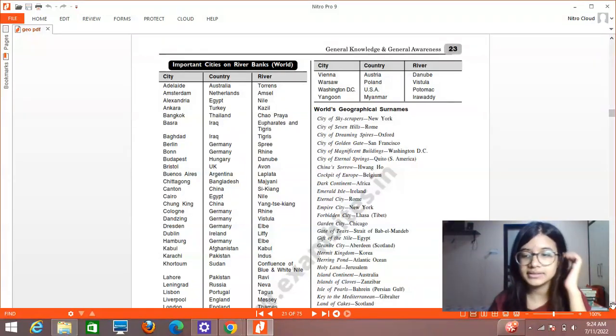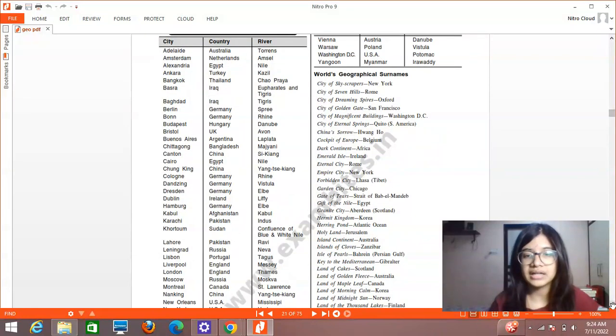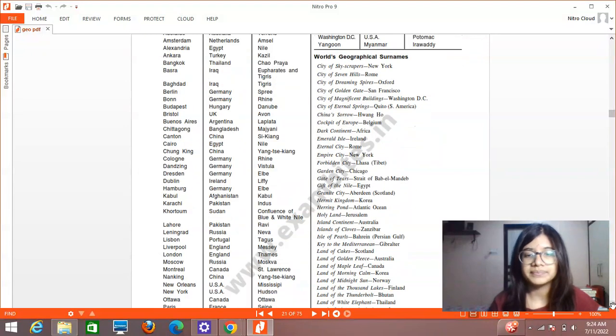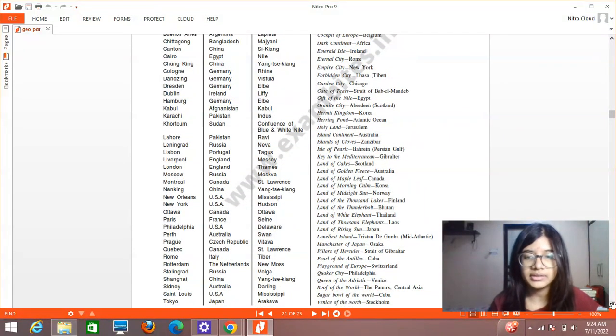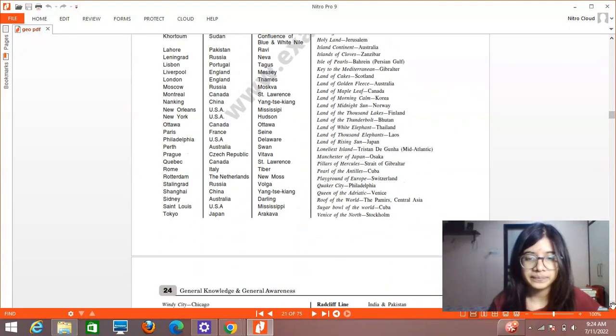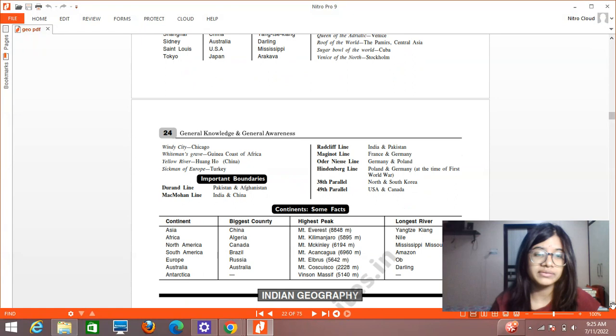Then city of seven hills is Rome. Then city of dreaming spires is Oxford. Then China's sorrow, Huangho, because it floods. This river, it floods the nearby areas very bad, so it is known as China's sorrow. Then cockpit of Europe is Belgium. Dark continent is Africa. Then Empire City is New York. Forbidden City is Lhasa. So you can see, like, all these names are important. Just go through them once. Yellow River. Huangho is also known as Yellow River. This is important.